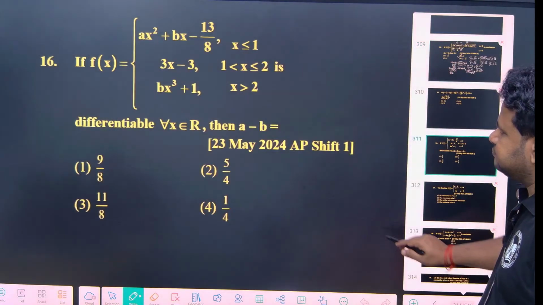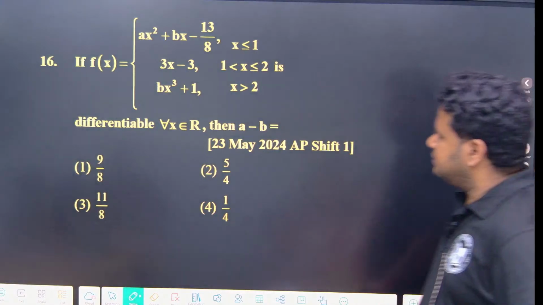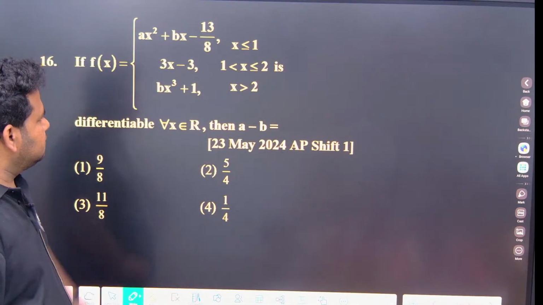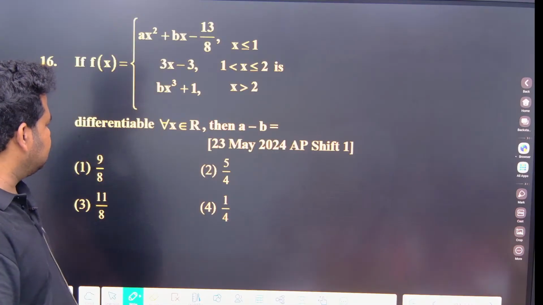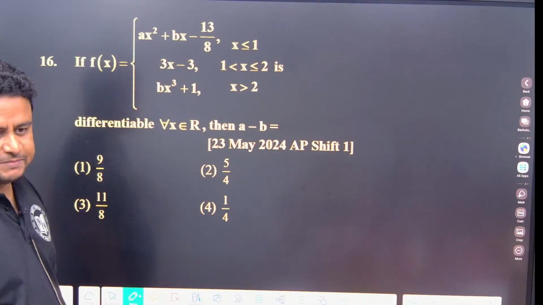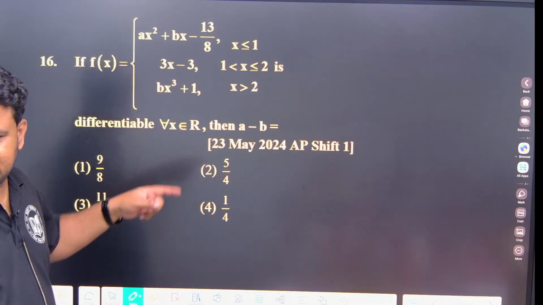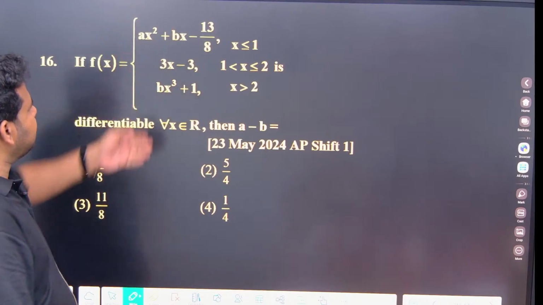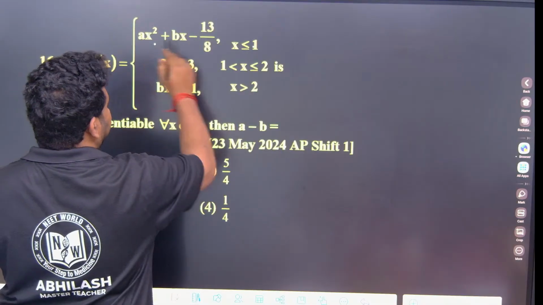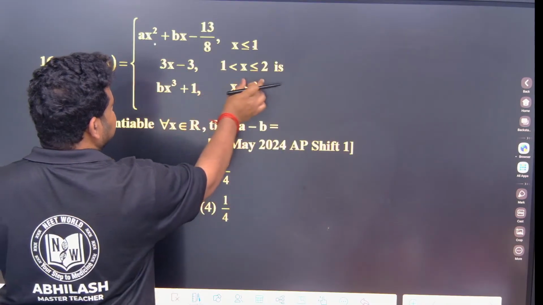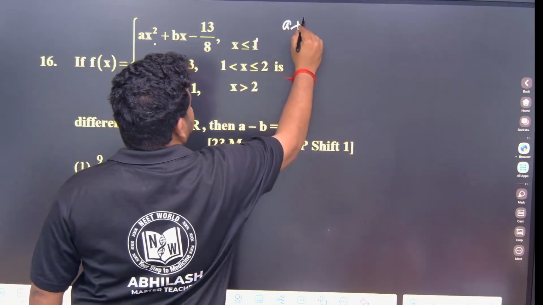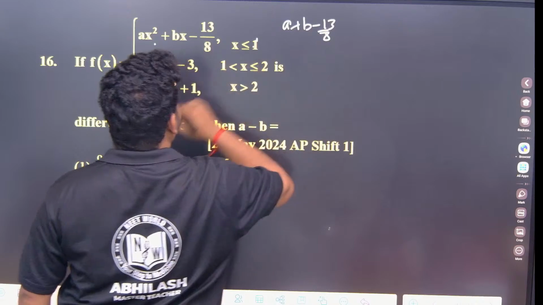Okay, this question. See here, this function is given, f of x is differentiable for all R. Then a minus b is what? It is differentiable, which means definitely it is continuous. So first let me put the values. At x less than 1, I will put the x value as 1. The functional value at x equal to 2, we don't know. If I put the value as 1, a plus b minus 13 by 8, it will not be any useful for me.